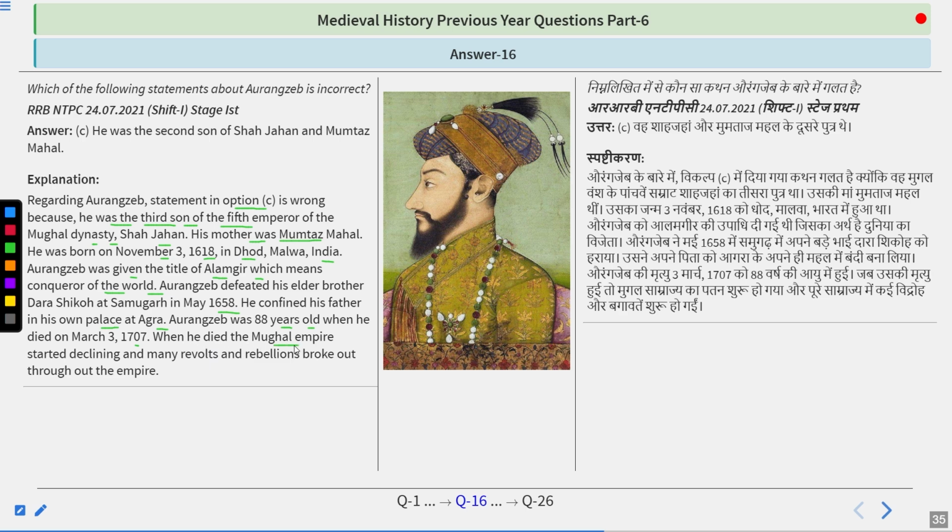When he died, the Mughal Empire started declining, and many revolts and rebellions broke out throughout the empire. So, the option that was incorrect was option C. He was not the second son of Shah Jahan, he was the third son of Shah Jahan.